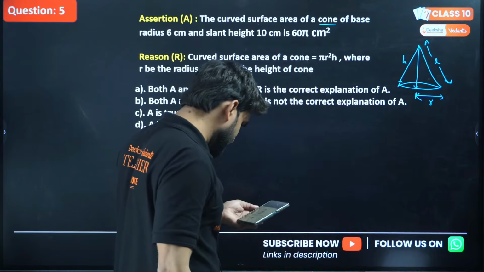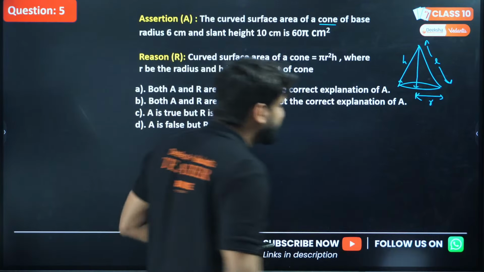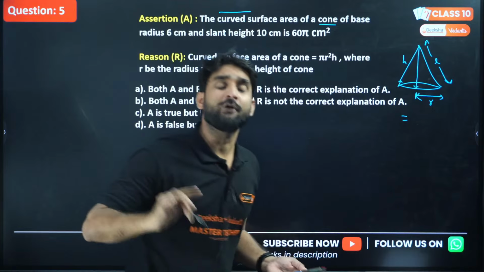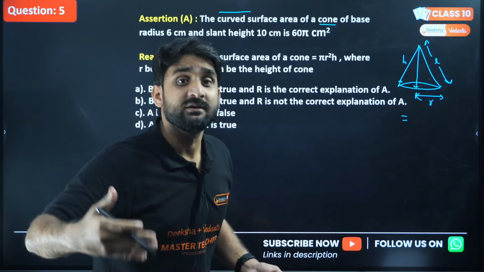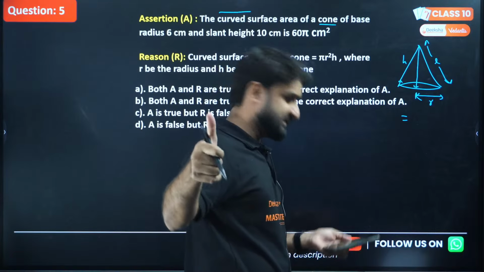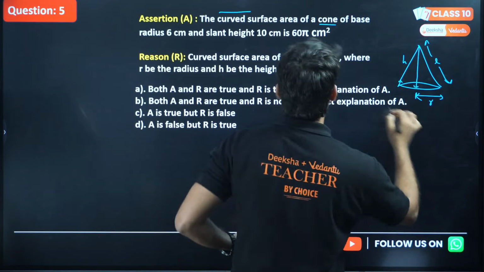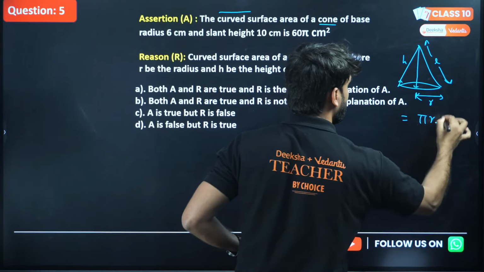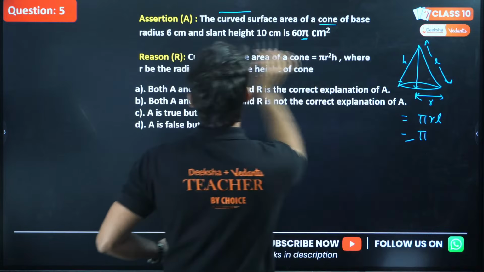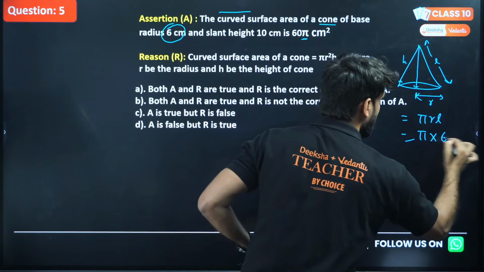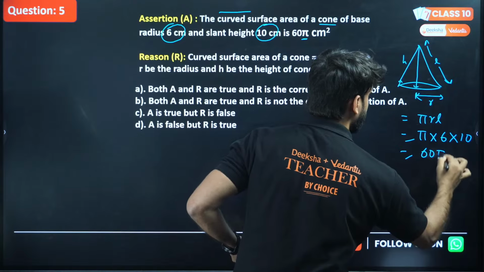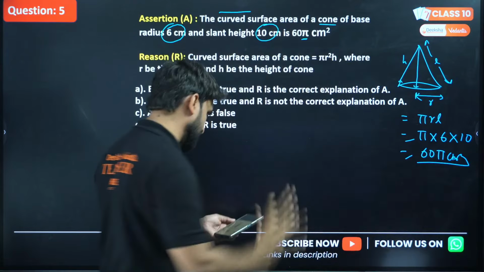And the curved surface area, Chintu answered C. Okay, Chintu, let's wait. We are talking about curved surface area. Do you know the formula of curved surface area? If you know the formula, please, to be very honest, give me a thumbs up. The curved surface area of a cone is pi r l, right? The radius is given here as 6 cm, and the slant height is equal to 10. So this is 60 pi centimeter square. So the assertion is clearly correct.